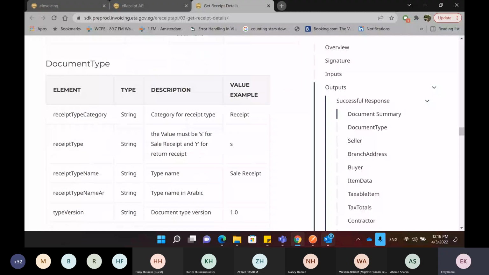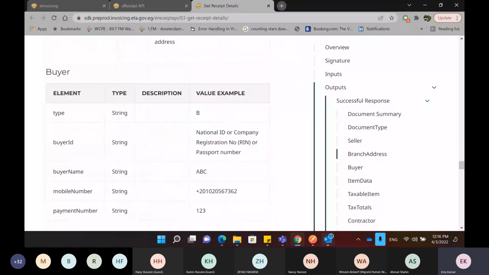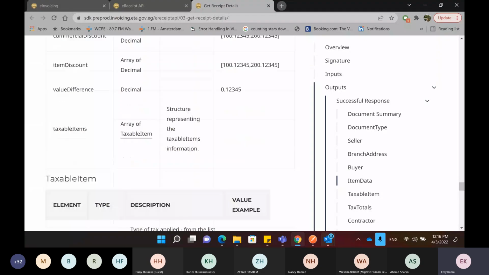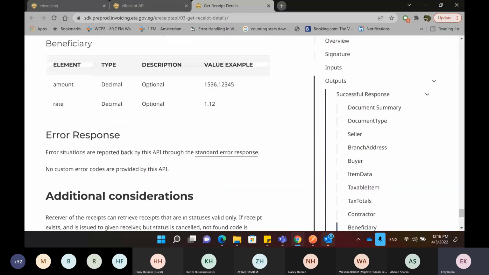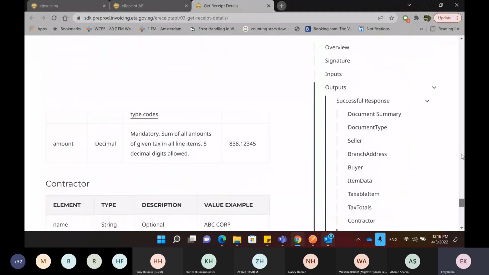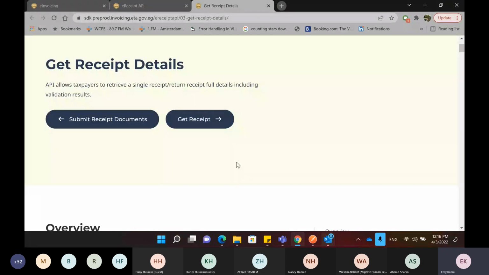All this information is specifically about the receipt. You can check it to understand all the fields that will be returned to you. And of course, you'll get an error if you provided a wrong UUID, for example, and it's not in the system. So this is the get receipt details API.